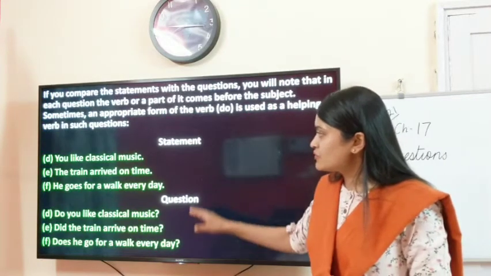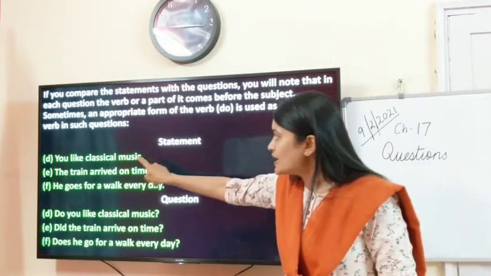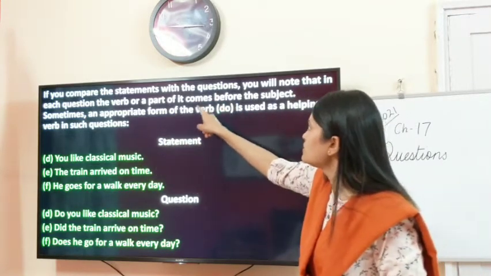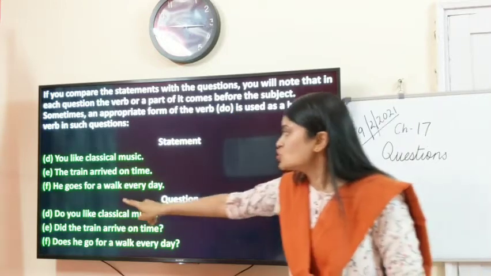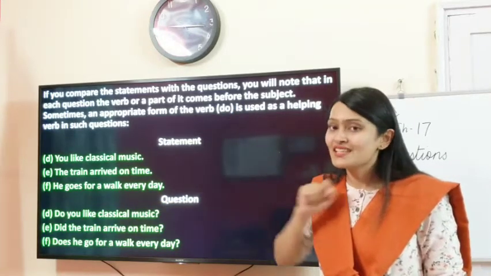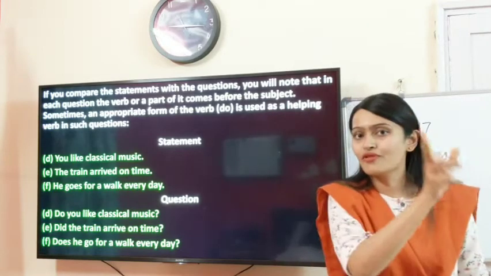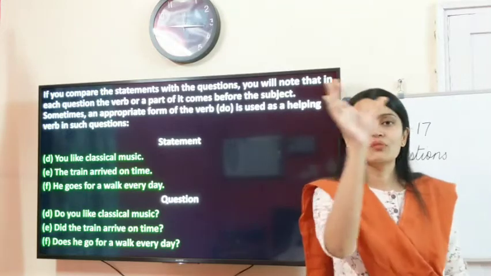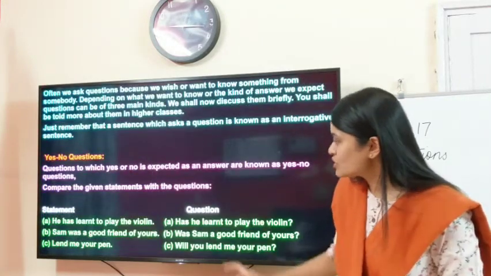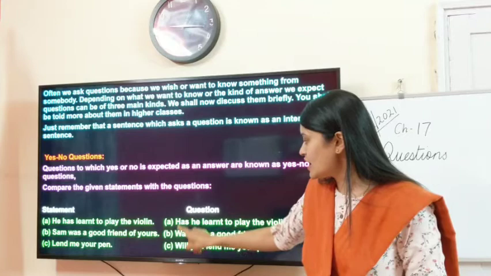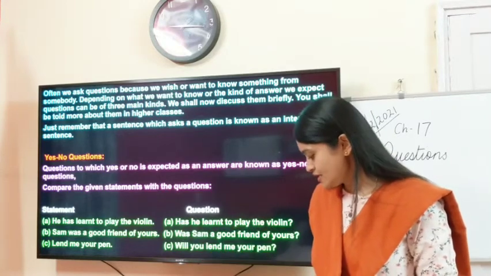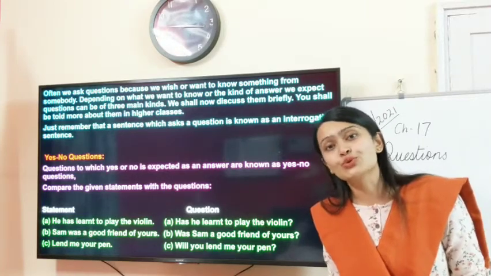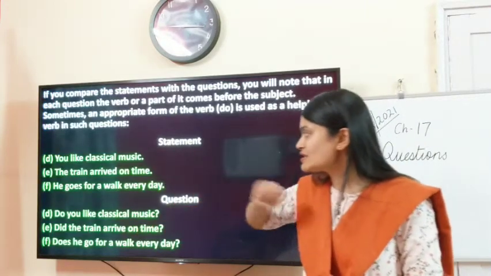Next are some of the statements, children. You like classical music. They are asking us to try using the helping verb do. Do you like classical music? Sometimes, children, we have shifted the verb in front of the subject. How do we frame yes-no questions? By taking the verb in front of the subject. Over here we took the verb was, has, will. Now sometimes you can frame a yes-no question by using do. Do you like classical music?